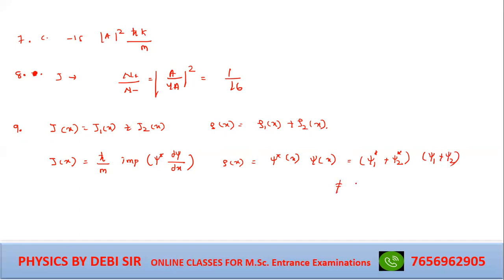You can say it is not equal to rho 1x plus rho 2x. So here, what will be the conclusion? Question number 9. Obviously, you will say option B is correct. Option B is rho x equal to rho 1x plus rho 2x. This is valid. Others are not valid. So I think it is clear to all of you.